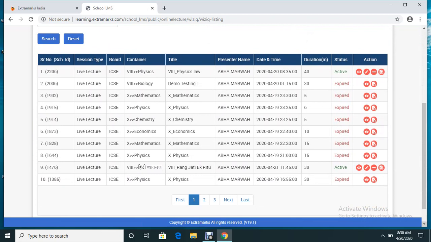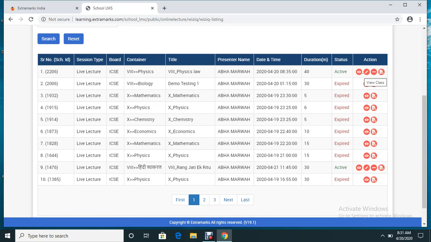Here you can see a list of classes, from serial number 1 to 10, and there are some other pages also, page 1, page 2, page 3, like that. Now these are the classes which have already been done, so the status is showing expired. But this is the class which is going to happen at 8:35 a.m. on physics law. Now again, in the action you have 4 more icons. Every icon has some feature or functionality.